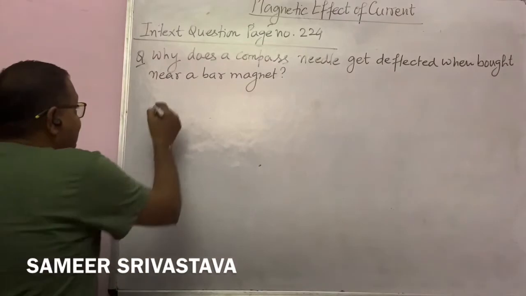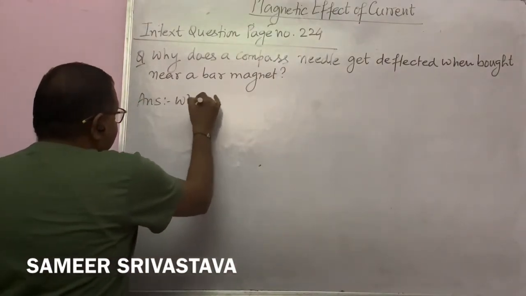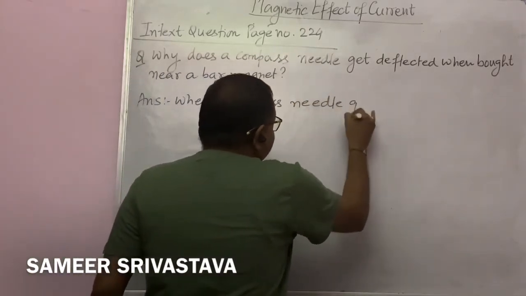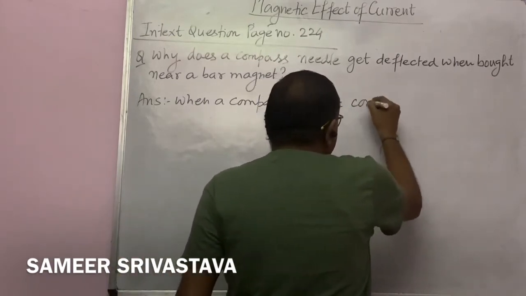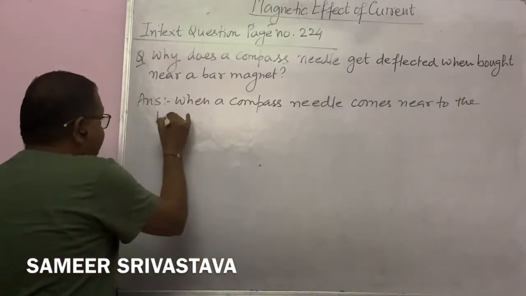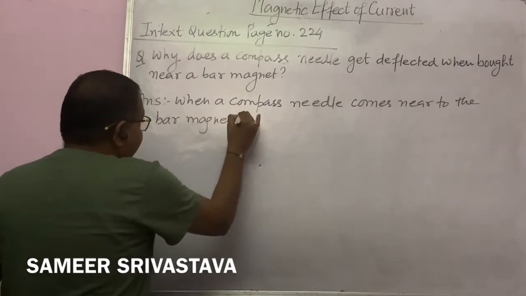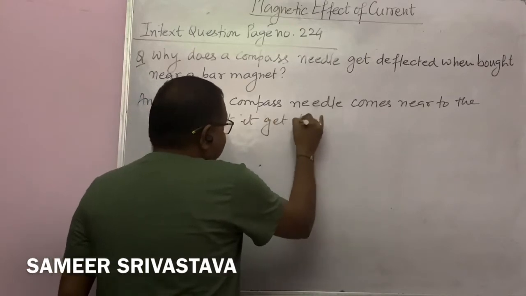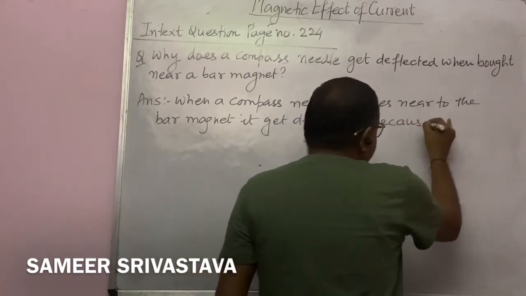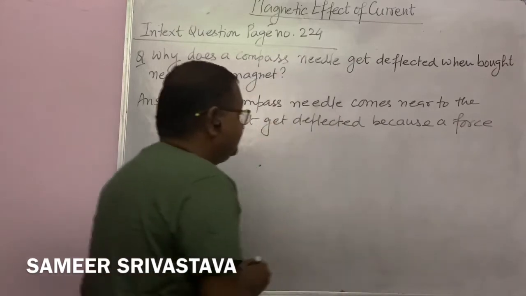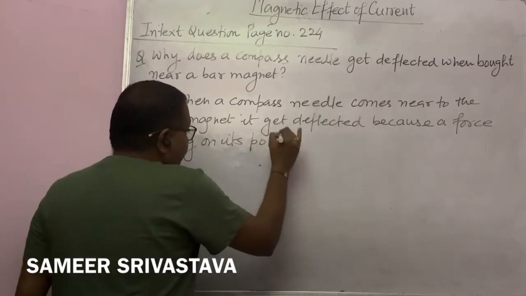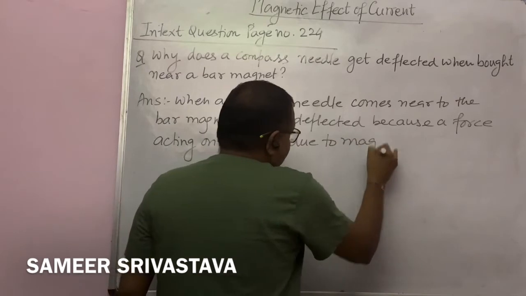So we write the answer as: when a compass needle comes near a bar magnet, it gets deflected because a force acts on its poles due to the magnetic field of the bar magnet.